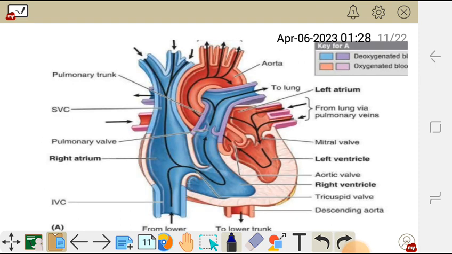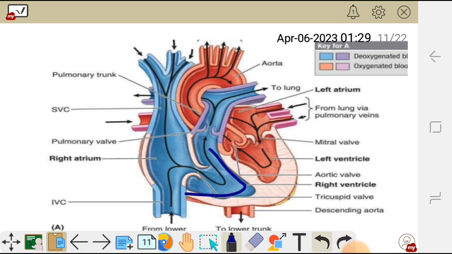In this diagram here, we have the pulmonary trunk, which bifurcates to form the left and right pulmonary arteries. It carries deoxygenated blood from this ventricle here, which is the right ventricle.